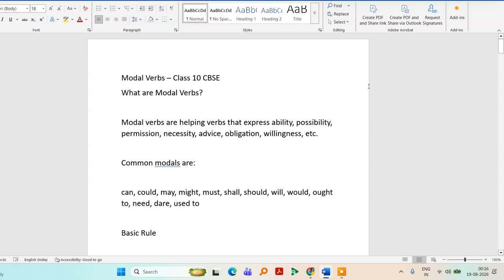Modal verbs are helping verbs that express ability, possibility, permission, necessity, advice, obligation and willingness. The common modal verbs are can, could, may, might, shall, should, will, would, ought to, need, dare, etc.